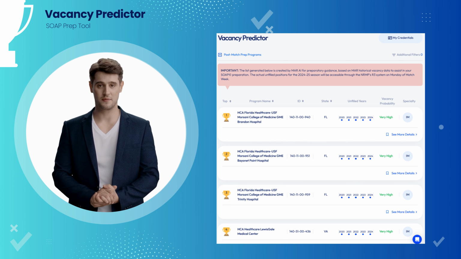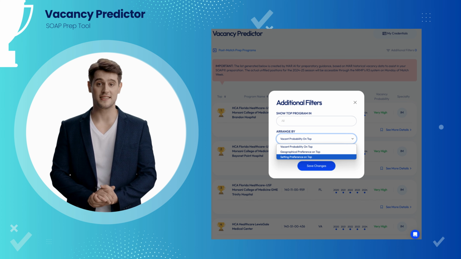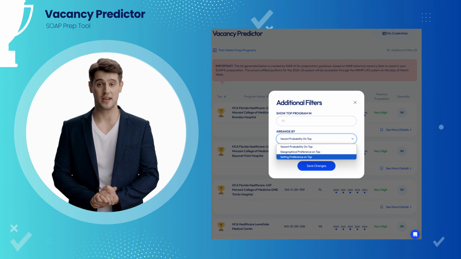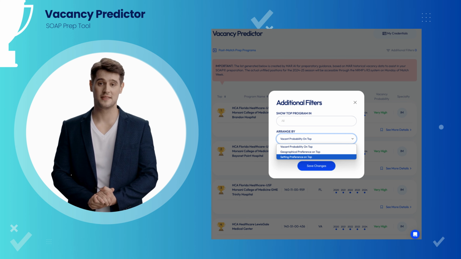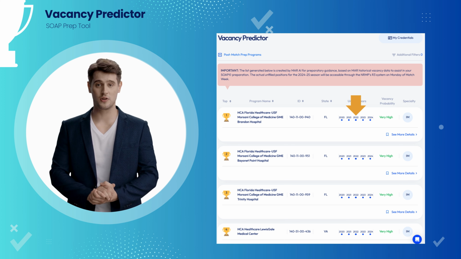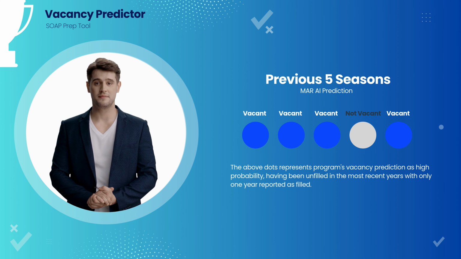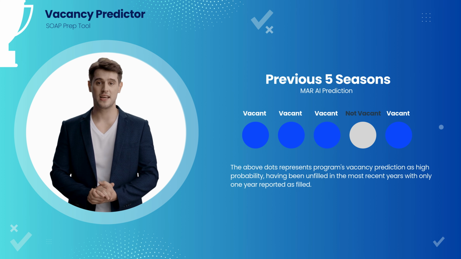However, you have the flexibility to filter the list based on one or multiple specialties of your choice. Additionally, you can sort this list by setting or geographic preference, tailoring it to meet your specific needs and preferences. Each program's vacancy probability is represented by a probability level, ranging from very high to very low, further detailed by dots. Each dot corresponds to a year from the past 5 seasons, with more recent vacancies carrying greater weight in determining the probability level. This visualization aids in understanding the likelihood of a program's vacancy based on recent trends.